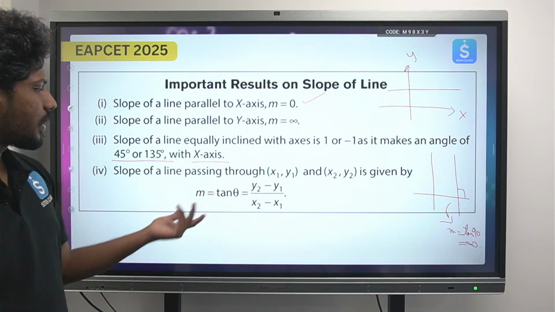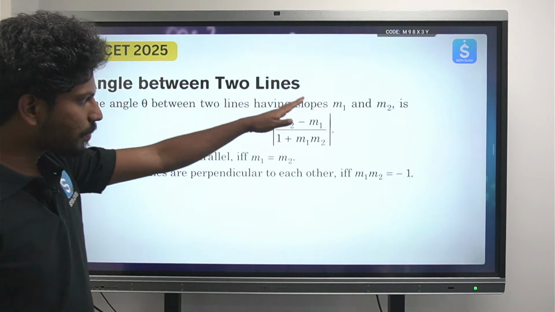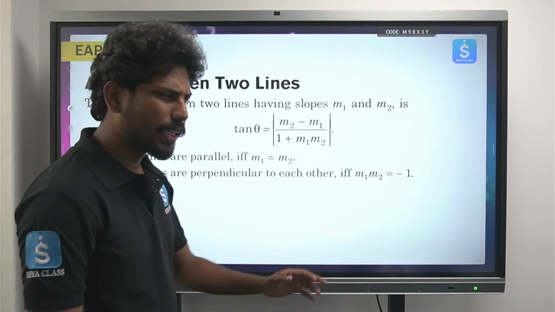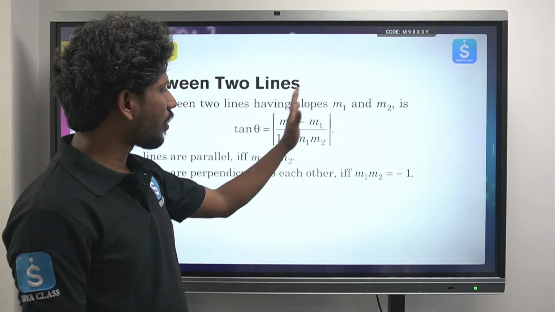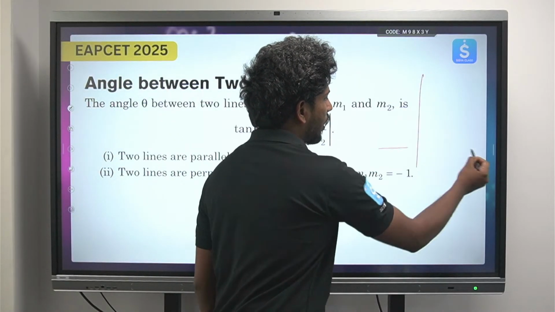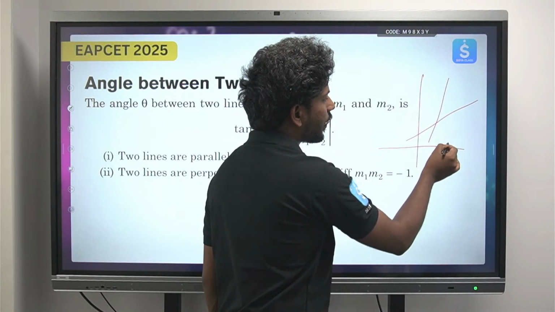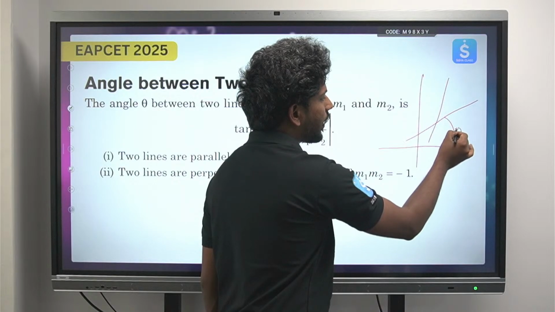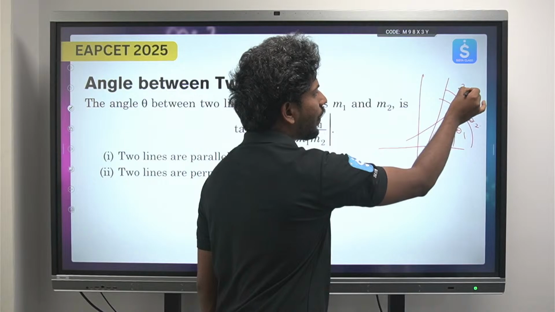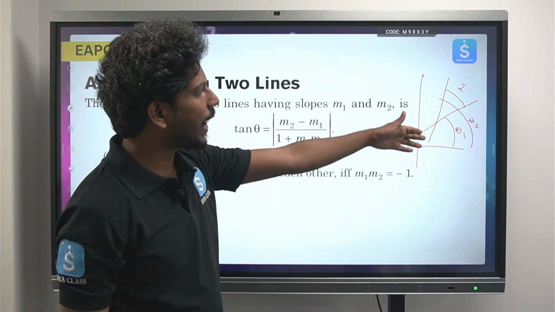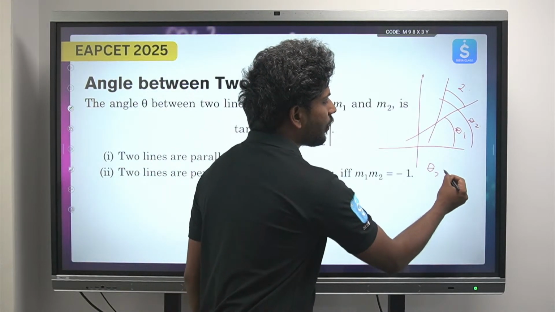So slope of a line passing through two points is given by, we have already discussed this formula. Okay, right. Now this becomes a very important formula. Derive cheyochu, already మీ టెక్స్ట్ బుక్స్ లో కూడా క్లియర్ గా ఇచ్చి ఉంటాడు how to derive this formula. Okay, right now we are not interested in that part. ఏదో ఒక వాడు ఎలానో ఒక డయాగ్రామ్ తీసుకుని ఉంటాడు. So he would be taking something like this. So what is an angle of inclination? So he would be taking this as some theta 1 and this as theta 2. So now he would be calculating this alpha. Okay, so theta 2 minus theta 1 is nothing but alpha. So akkadi nunchi vaadu derive chesi we can find out this formula.